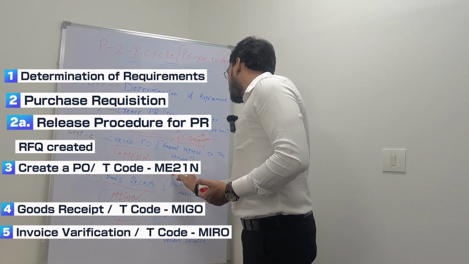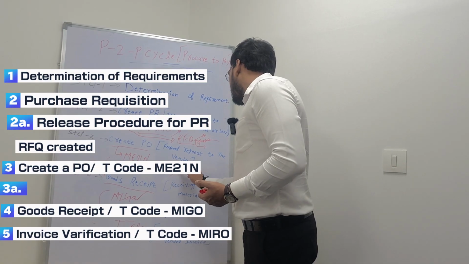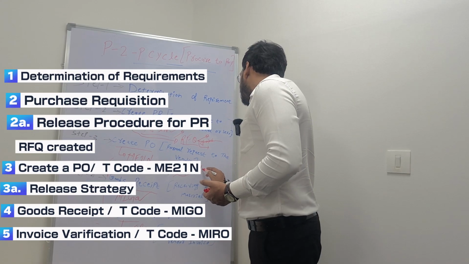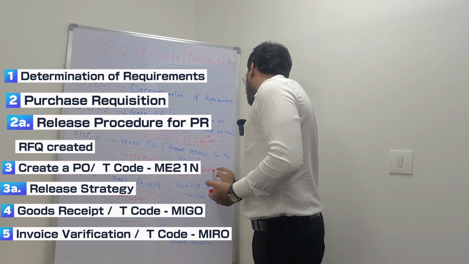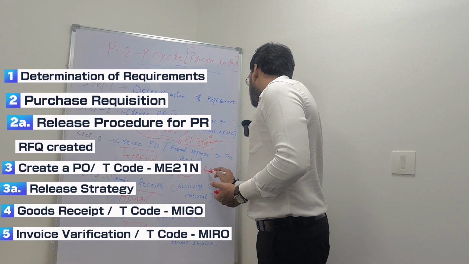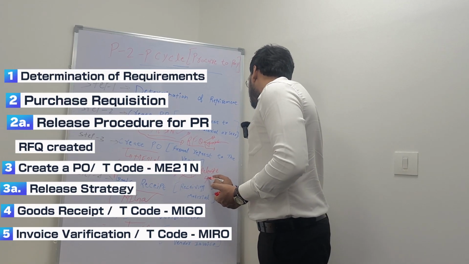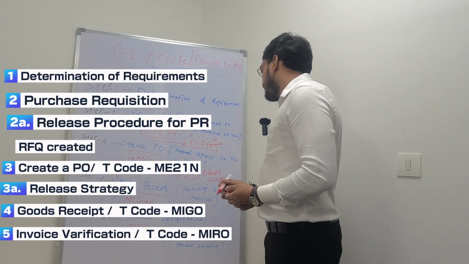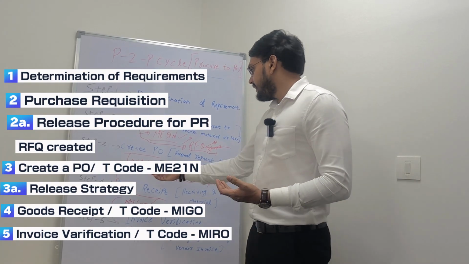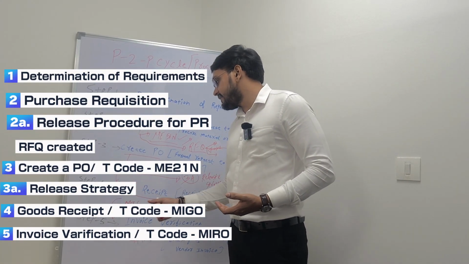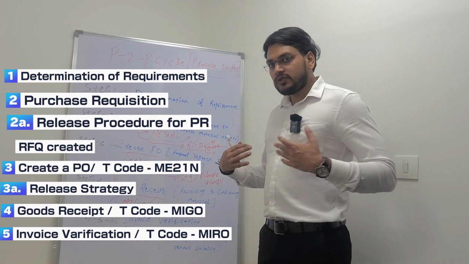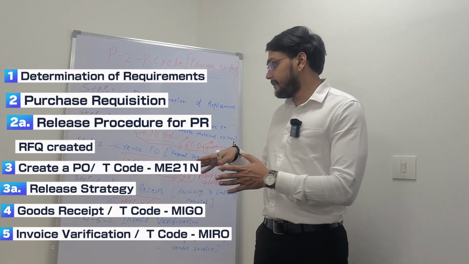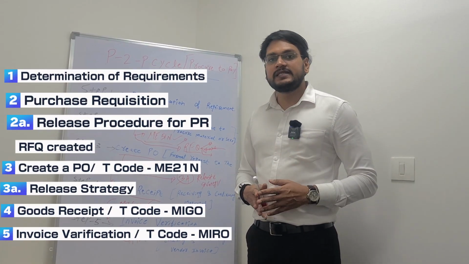So I can say a third A step will also be included here for release strategy, right? Then the next steps will be the same, step 4 and step 5 will be the same. So those could be the scenarios that can be there in that P2P cycle.